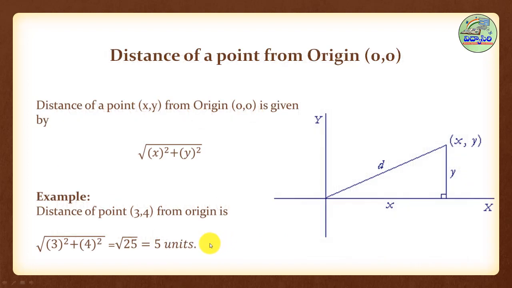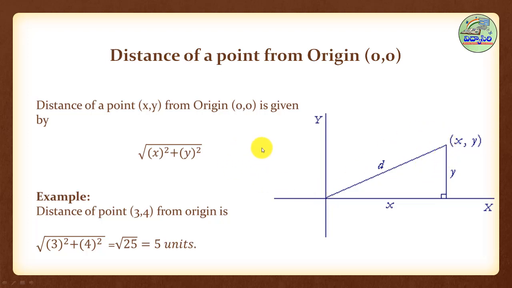Now another example: distance of a point from the origin. See here, it is the origin, and it is a point. So how do we find the distance between this origin and a point in any coordinate?